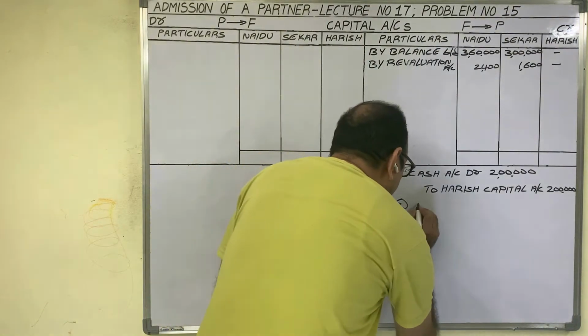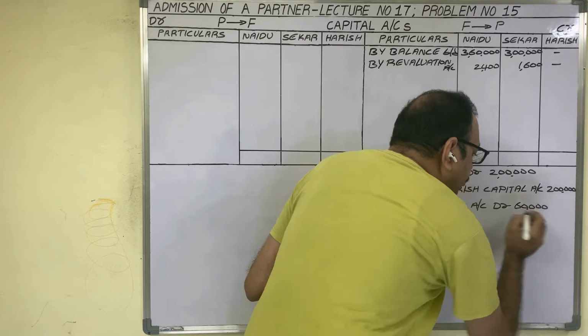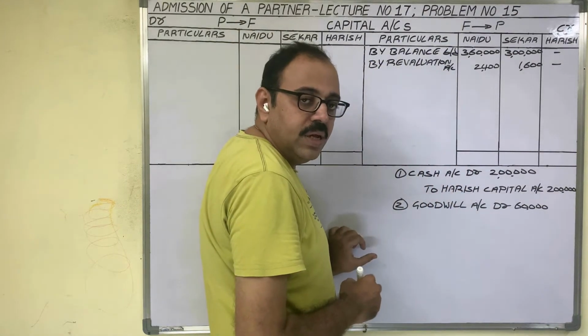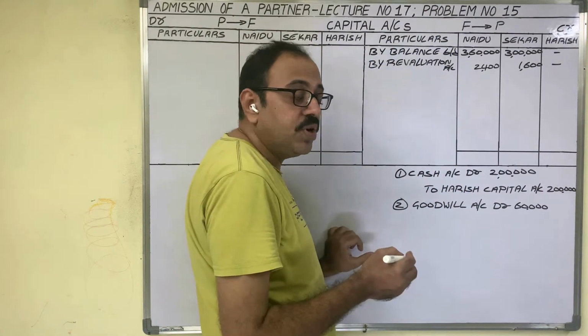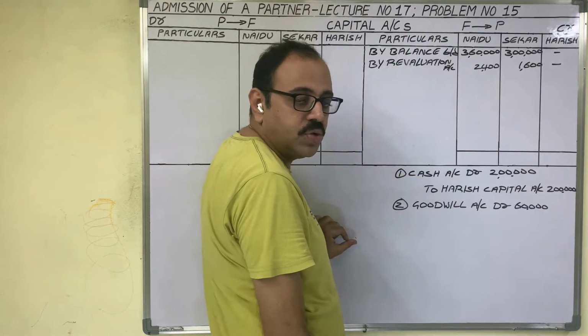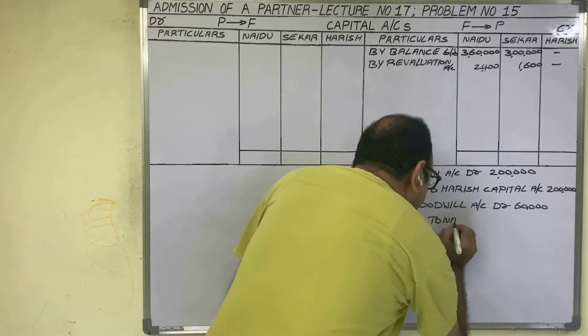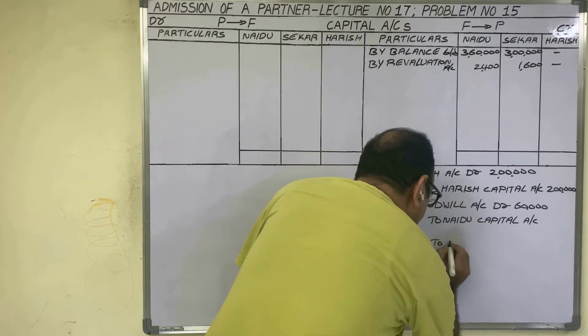Goodwill account debit. In the question, it is given that goodwill is to be created with 60,000 rupees. This goodwill we should transfer to old partners' capital accounts in the old profit and loss ratio. Therefore, we should credit Naidu capital and Shekar capital.